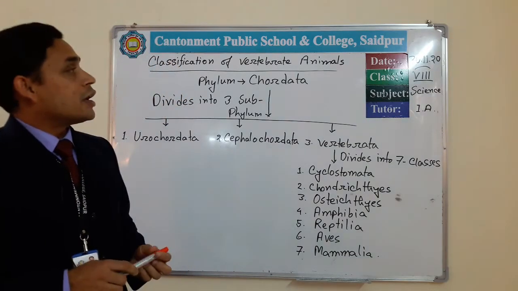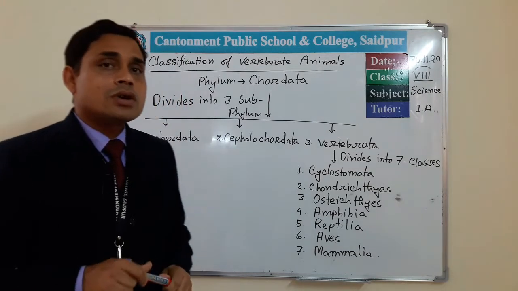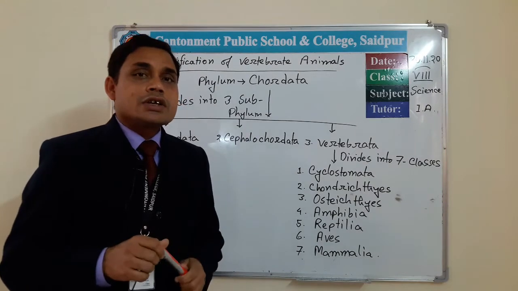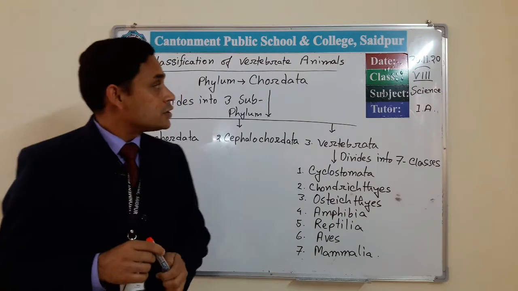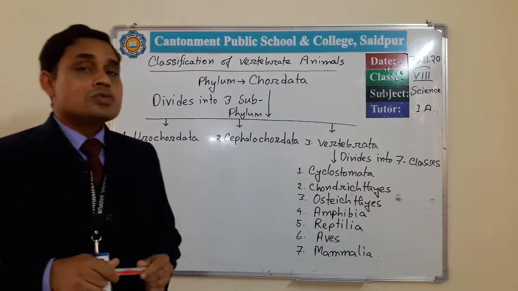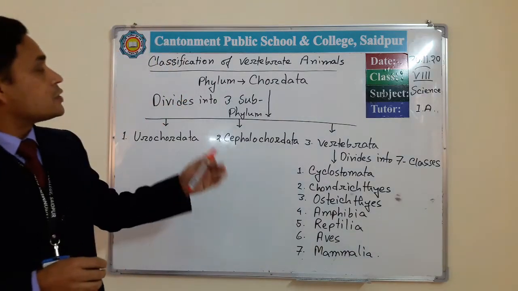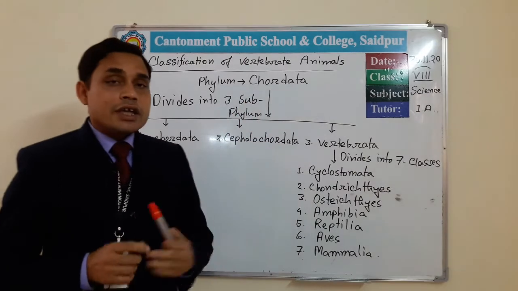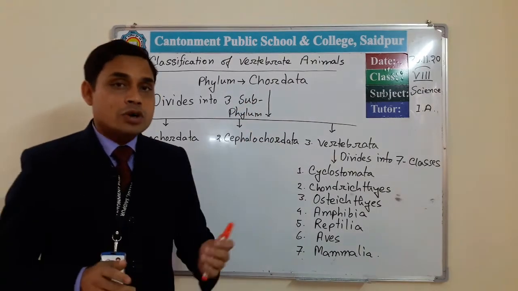This is clear. And what is this vertebral column? Simply, this is known as notochord. In simple words, this is notochord. So what is notochord? We will know after some discussion. At first we know about the animals of this phylum Chordata.